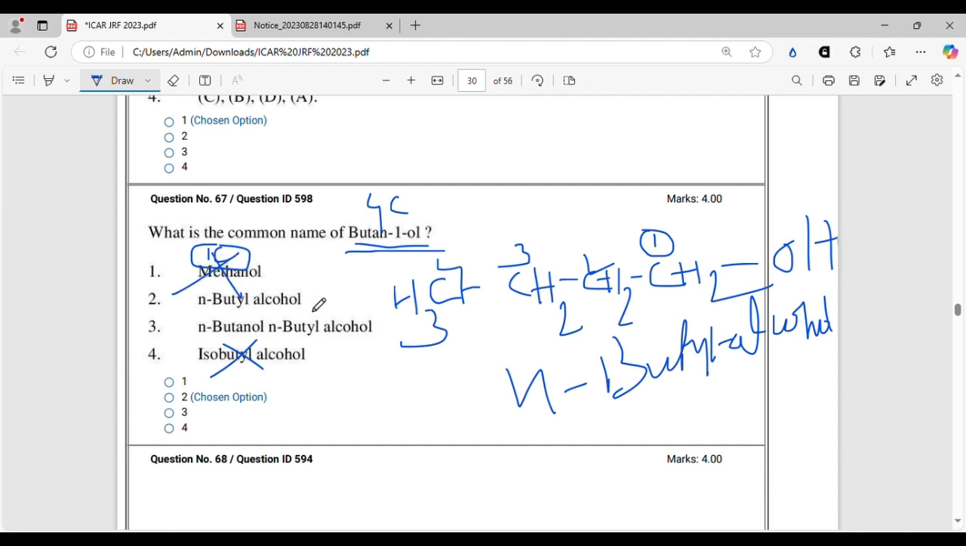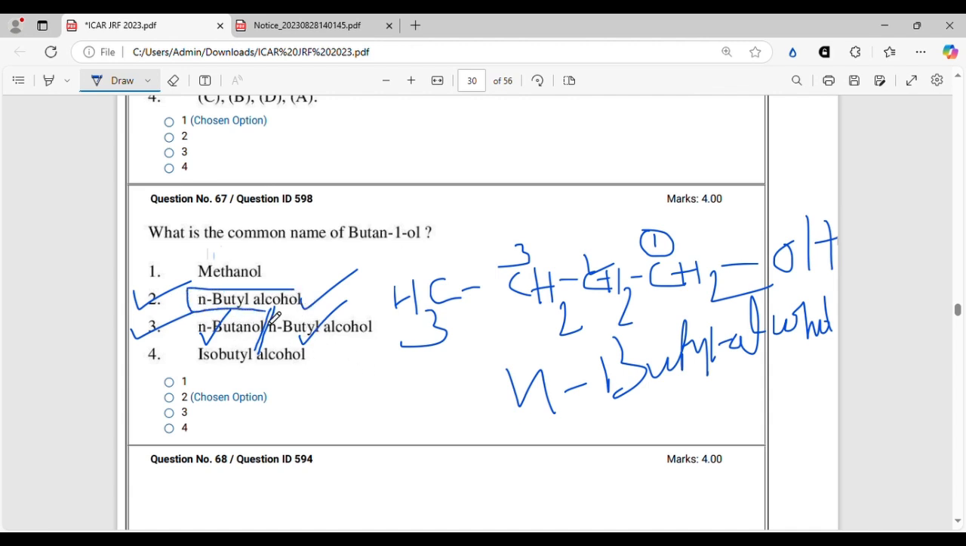However, N-butyl alcohol, and here they have given it in a weird way, but they are trying to say N-butanol and N-butyl alcohol. These are two different words. So N-butanol is also correct. N-butyl alcohol is also correct. So the correct answer to this question is option 2 and 3. However, in the provisional answer key, they have not given option 2 as the correct answer, and there was a huge controversy regarding this. But in the final answer key, they have given both 2 and 3 as correct. The most appropriate answer, however, is of course option 2.